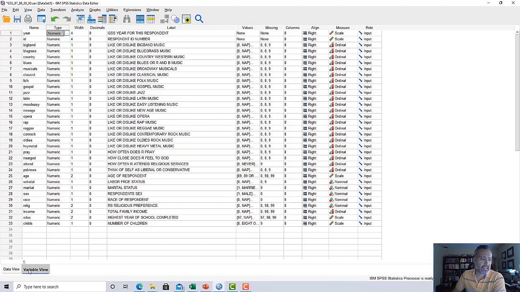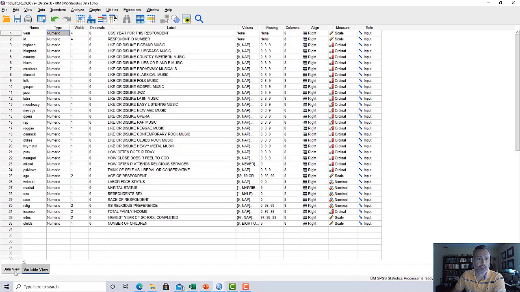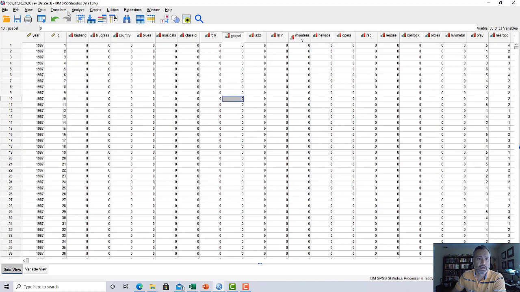Now, whether you're in the data view or the variable view, you'll see across the top here, you've got menus, right? And if I go to data view, it's the same menus, and the same options. So any of the tasks that we want to do using the options in the menu, you can do from either the data view or the variable view. It doesn't matter. I mostly like to stay in the data view, but that's just my personal preference. There's no reason why you have to do that.